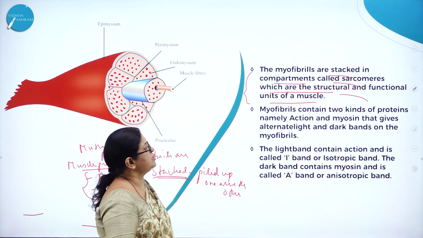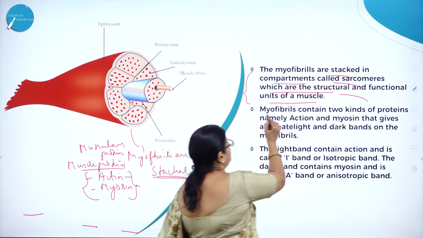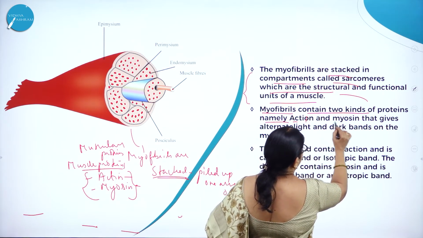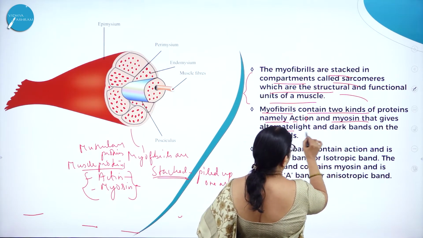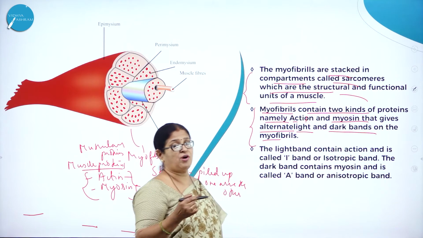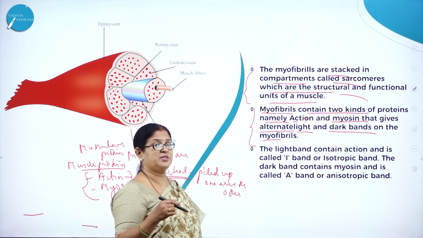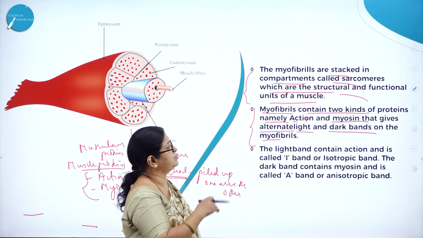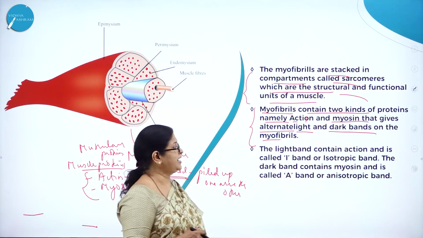So myofibrils contain two kinds of proteins, namely actin and myosin, that give alternate light and dark bands on the myofibrils. As we already came across, the striated muscles or skeletal muscles have dark and light bands, and that is mainly due to the presence of actin and myosin.